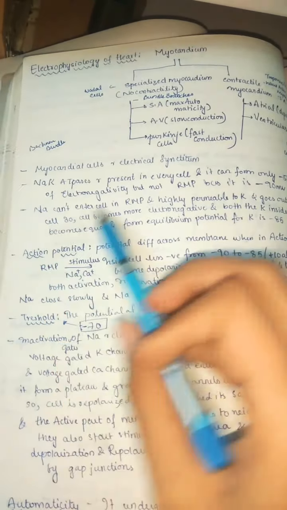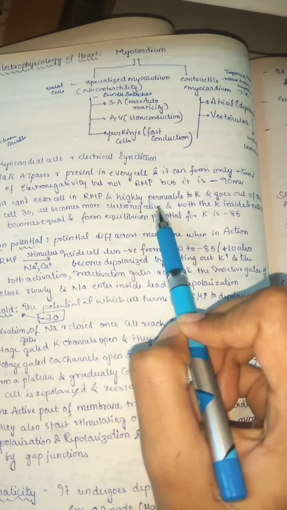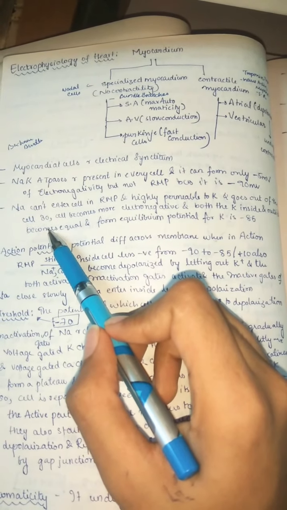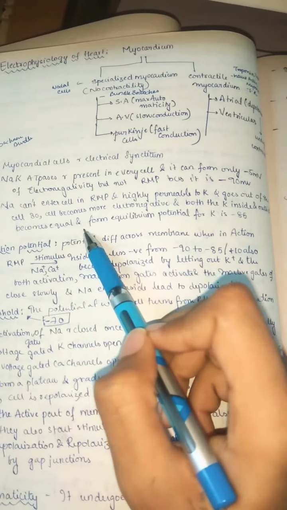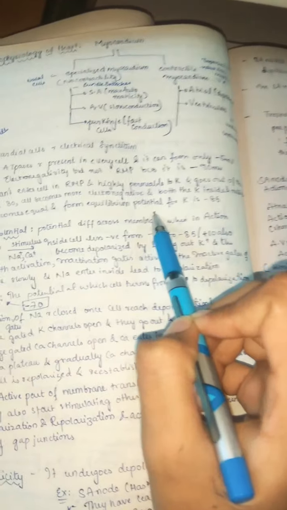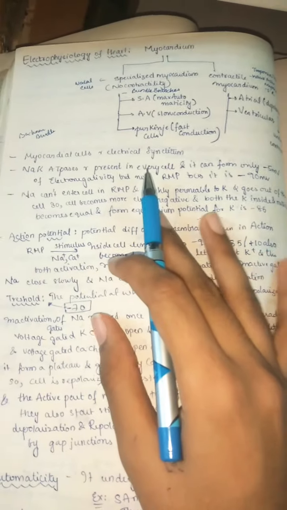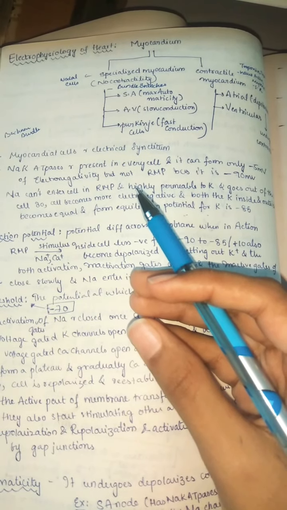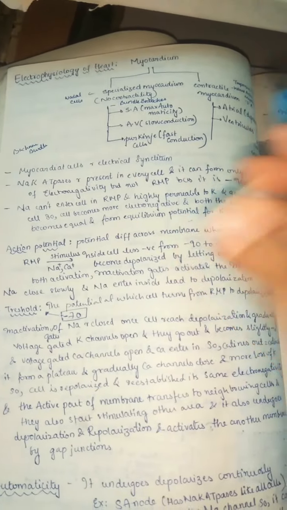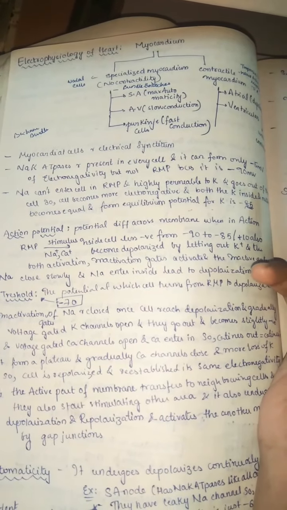At resting membrane potential, sodium can't enter the cell, and the membrane is highly permeable to potassium, which goes out of the cell. So the cell becomes more electronegative, and the potassium inside and outside becomes equal and forms an equilibrium potential. It's called the Nernst equilibrium potential for potassium, about minus 85. This is the condition where the amount of potassium going out is balanced by the electronegativity, meaning potassium is now equal outside and inside. That stage is called the Nernst potential or equilibrium potential for potassium, which creates about minus 85 millivolts.